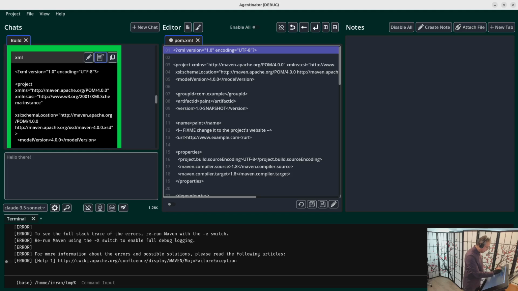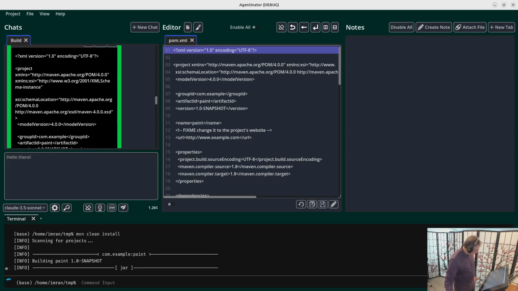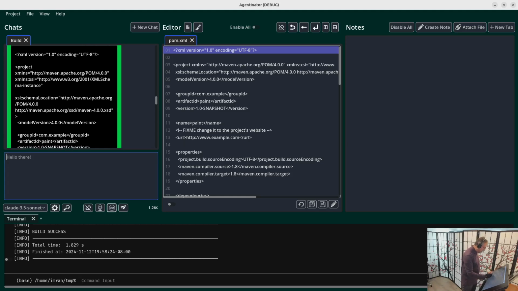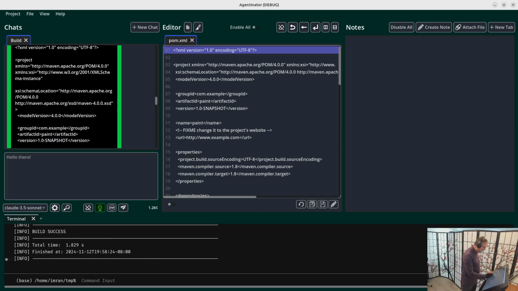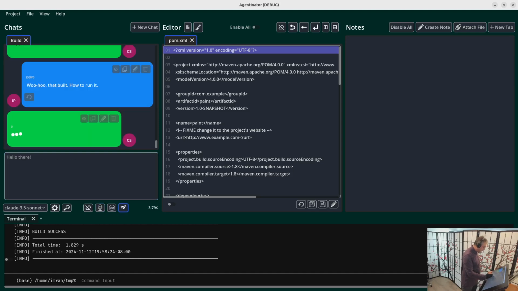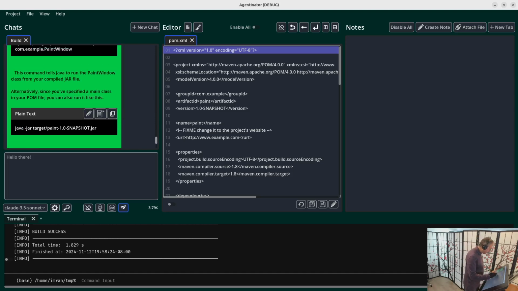Here's the update. Save. Does it work? Woo, build success. Woohoo, that built. How to run it? And notice it didn't quite translate me correctly, right? Woohoo, that built how to run it, when I said how do I run it. But that's okay. It'll understand it well enough.